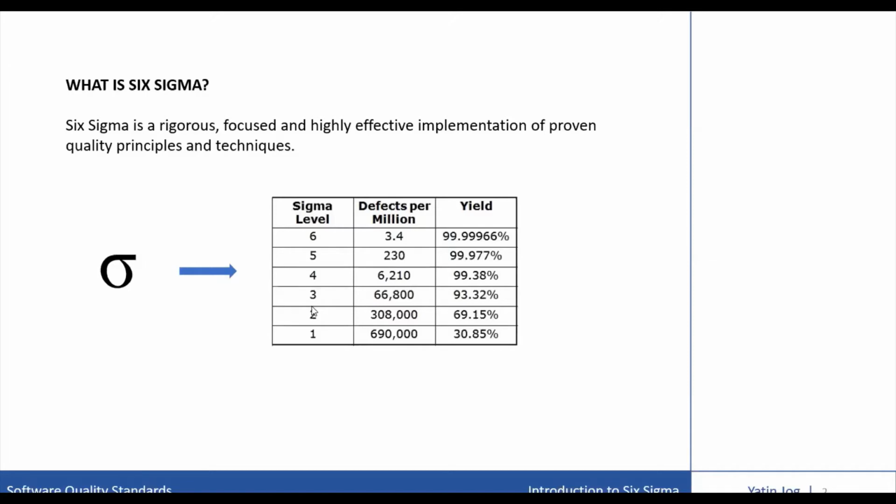Traditionally, companies accepted a 3 or 4 Sigma performance level as the norm, despite the fact that these processes may create between 6,000 to 67,000 problems per million opportunities.